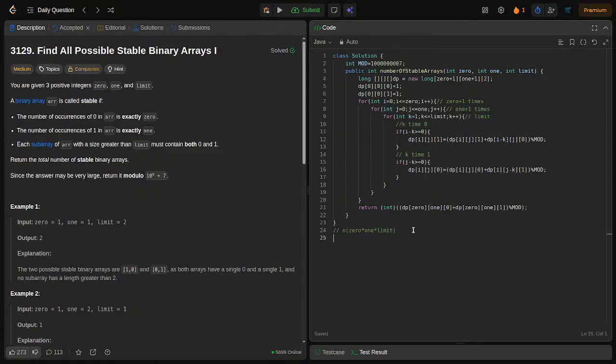So the memory used is the size of 0 plus 1 and 1 plus 1 and 2, so into 2. So the final space complexity will be O of 0 into 1.